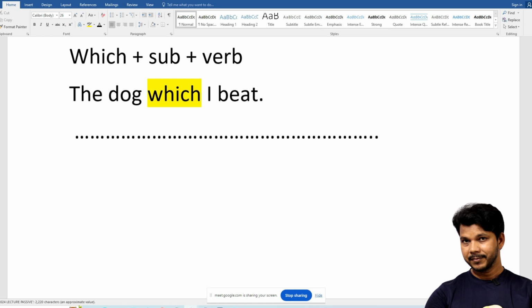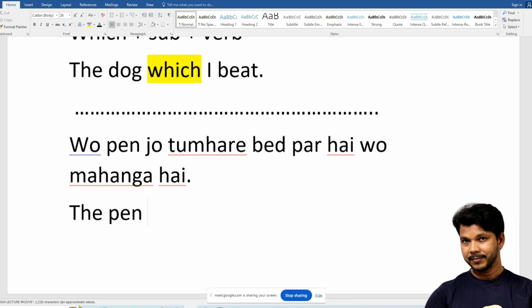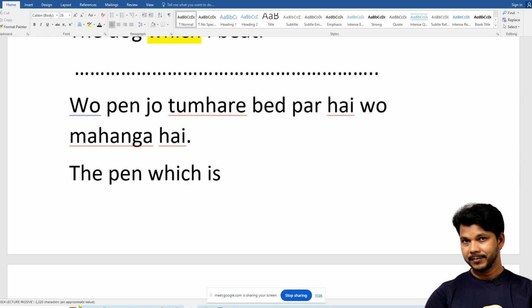If I say वो पेन जो तुम्हारे बेड पर है वो महंगा है. The pen which is on the bed is expensive. So we'll say the pen is expensive. The pen which is on your bed is expensive. दो बार is यूज होगा.